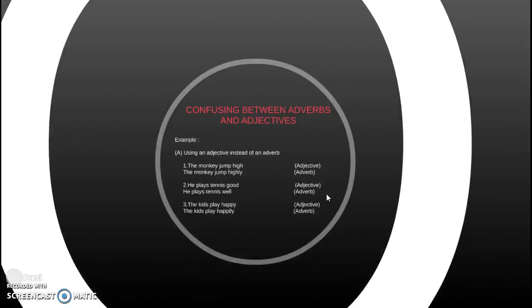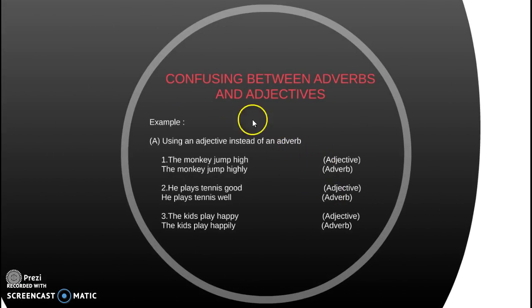Okay, now we can move to the third problem in adverbs, which is confusing adverbs and adjectives. The most common errors involving adjectives and adverbs occur when learners use an adjective instead of an adverb in expressing the verb. An example is "The monkey jumped high", where high refers to the adjective, not the adverb. "The monkey jumped highly": highly is an adverb.